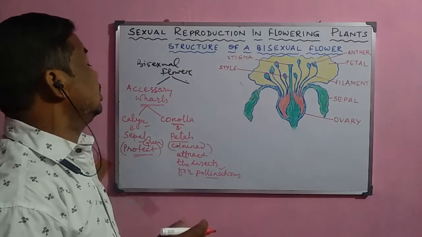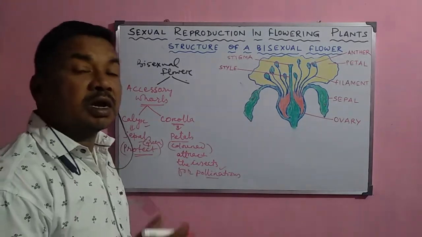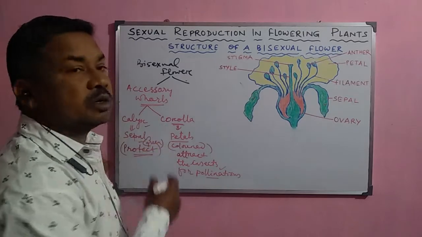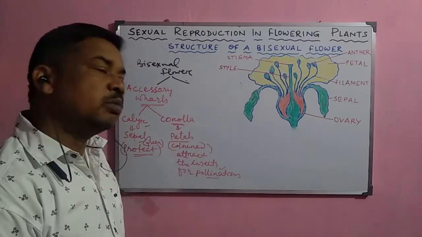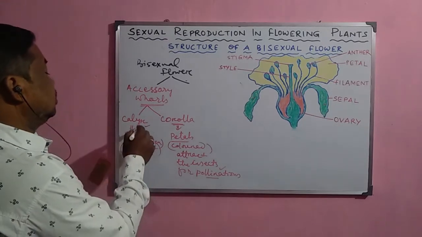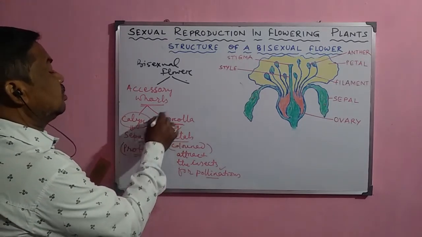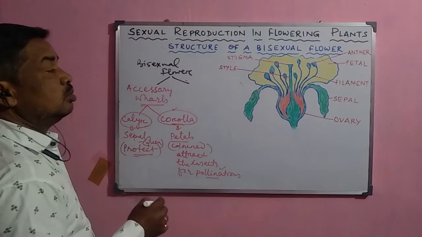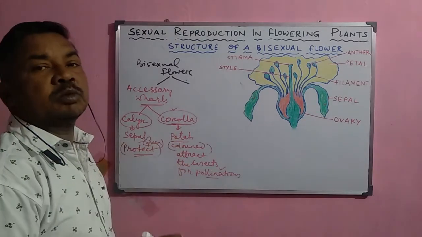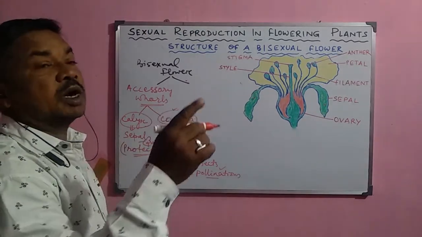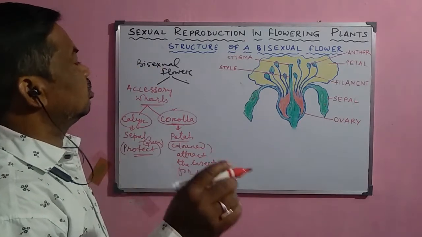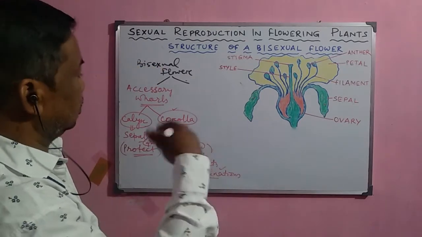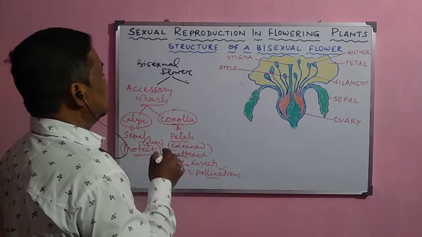That is why insects are attracted towards the petals of the flower, and unknowingly they help in the process of pollination. So these two whorls, calyx and corolla, are very helpful for the process of reproduction, but they do not take part directly in the formation of the gametes, in pollination, or in other processes such as the development of the embryo.